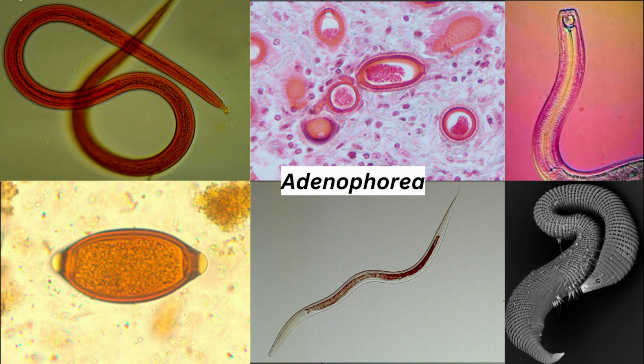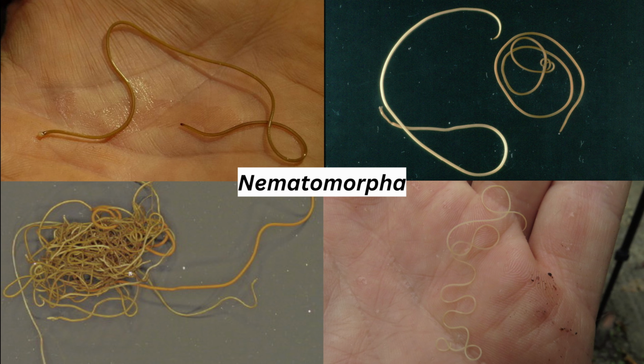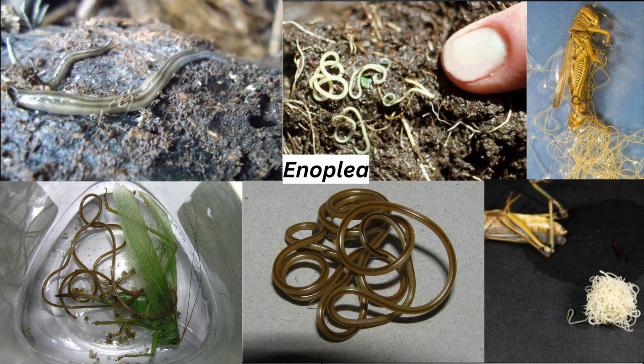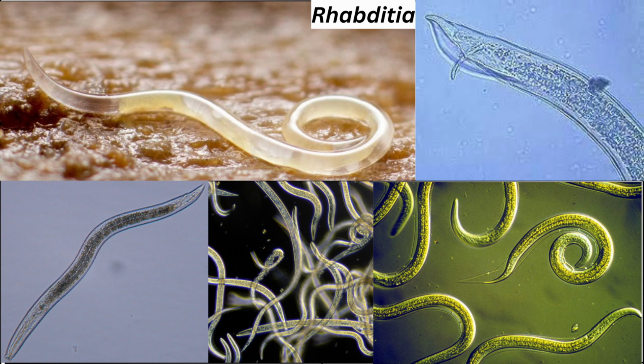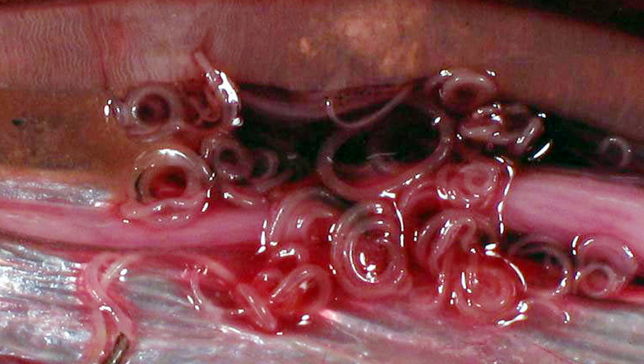The fourth phylum is Nematoda, or roundworms. These are small, cylindrical worms with a smooth tube-like body. They have a mouth at the anterior region and anus at the posterior side. Nematodes are divided into class Adenophorea, class Secernentea, class Nematomorpha, class Enoplea, class Rhabditea, class Spirurea. India has almost 1,000 species of roundworms, with class Chromadorea contributing to most of their diversity. Like flatworms, they do not have a specific geographical location, but can be found as parasites or in soil and fresh waters.